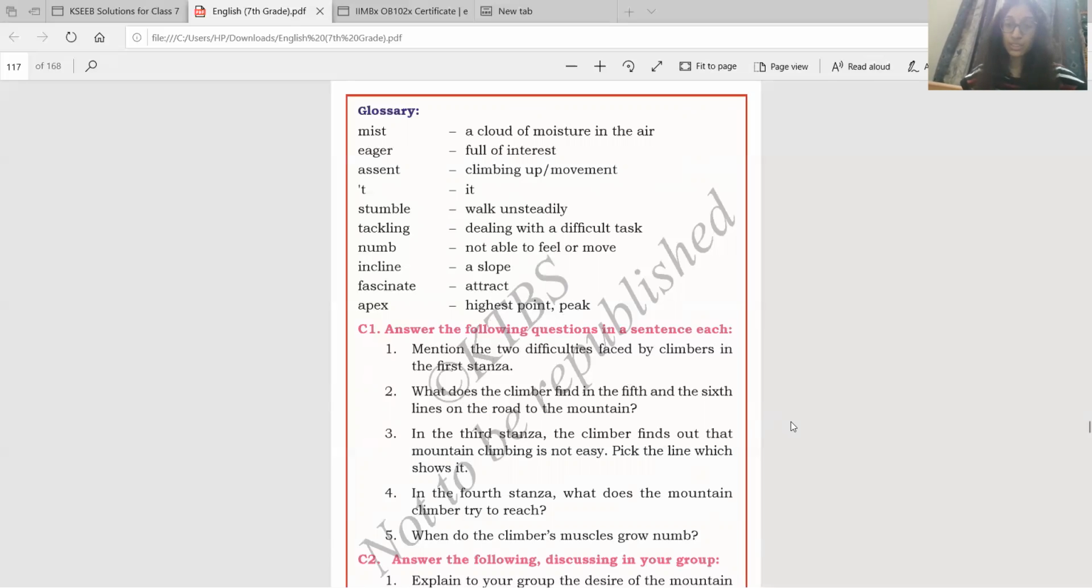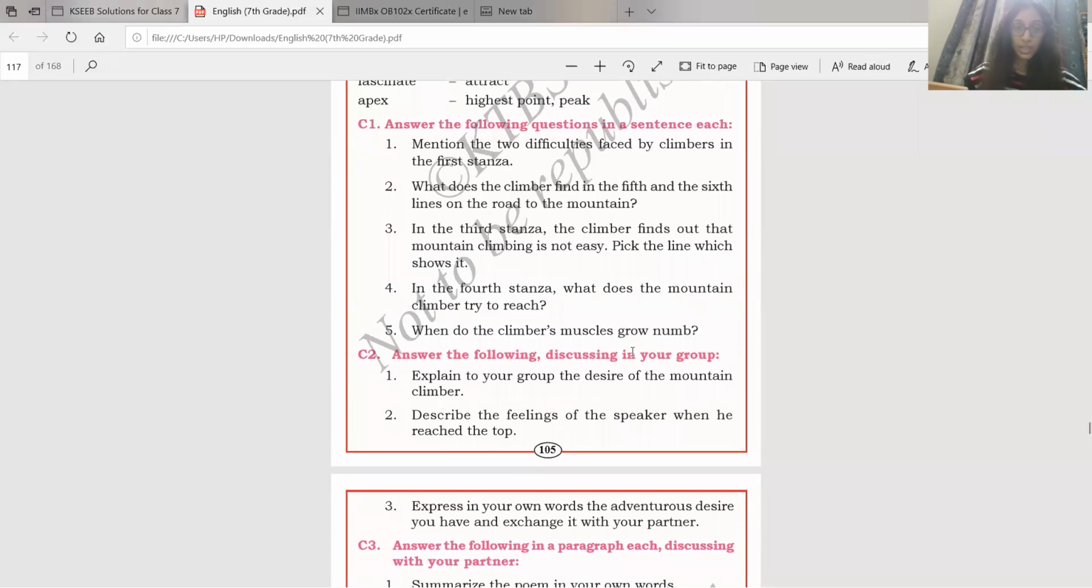Now let's answer the questions in the sentence. So for this, we will also go through the solutions. So if you have any doubts, you can let me know in the comments. If not, you can copy the answers in your notebook. Okay.